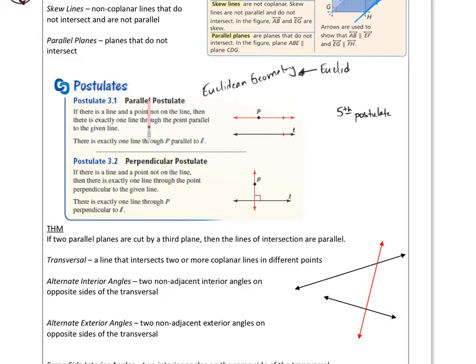So the fifth postulate is the parallel postulate. It's really important, and it only works in Euclidean geometry. Same with this next one, the perpendicular postulate. This one says if I have line L here and point P, I can only draw one line perpendicular to it. So those are just some pretty interesting math things.